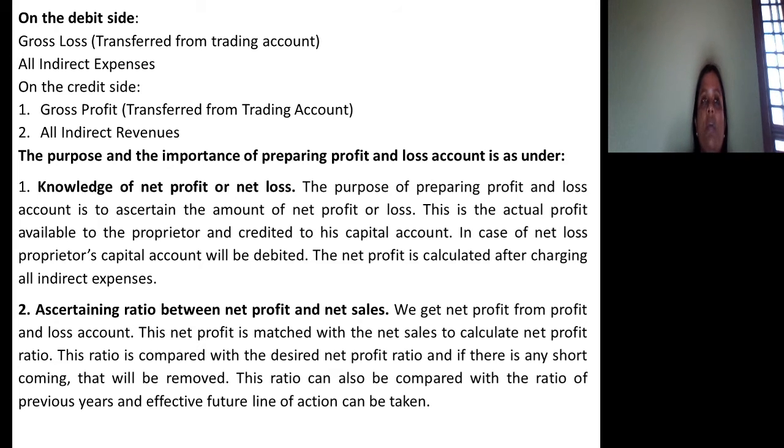Try to understand, if the debit side is more than the credit side, that indicates net loss. If the credit side is more than the debit side, that indicates net profit.